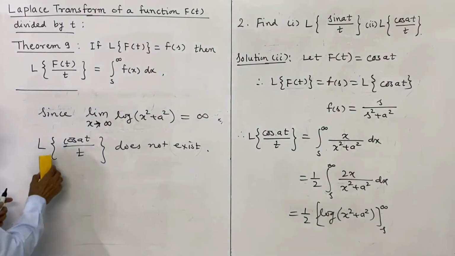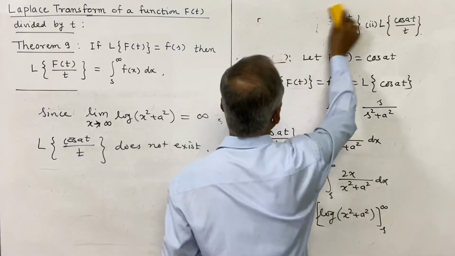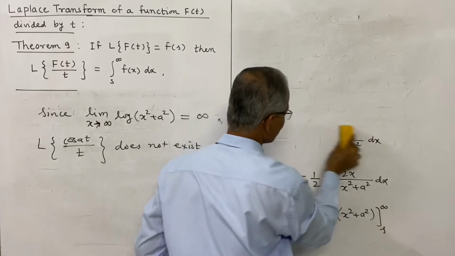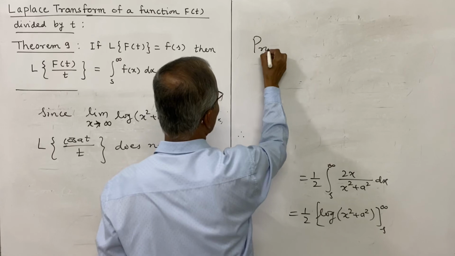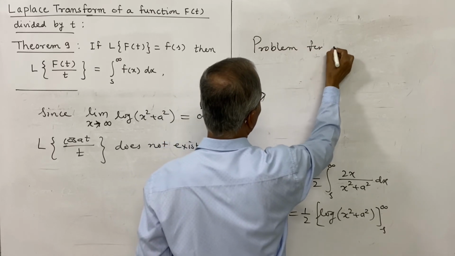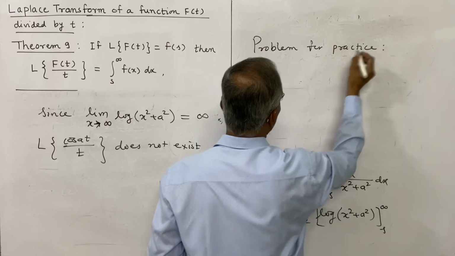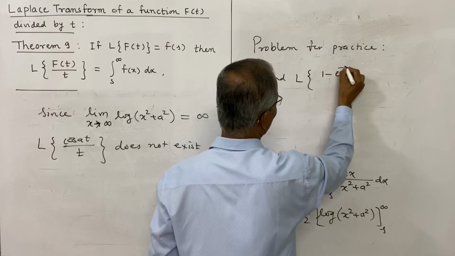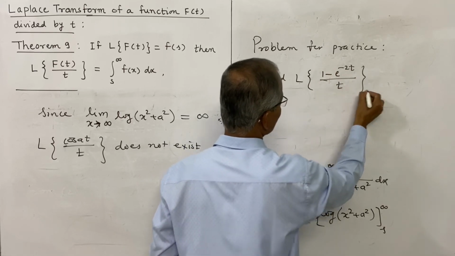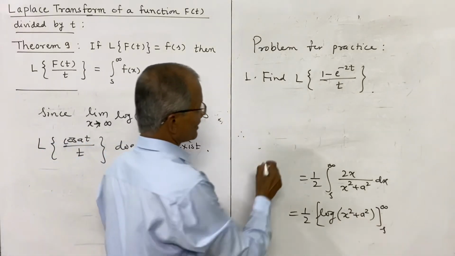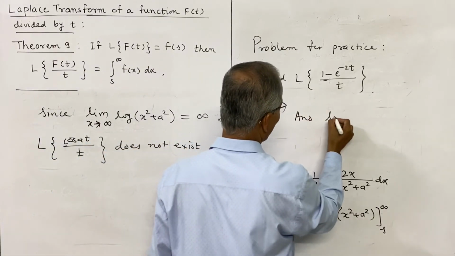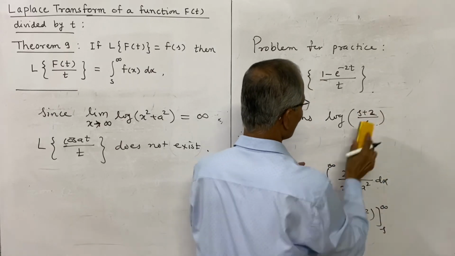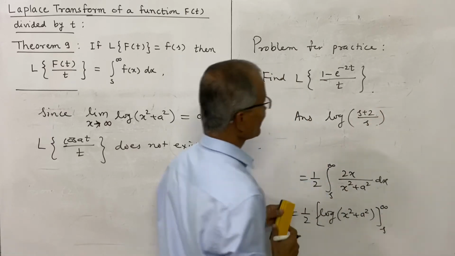So thus we have solved two problems on this theorem. You should solve one problem. So this is a problem for you to solve, and problem for practice. Find Laplace transform of 1 minus e power minus 2t divided by t. The answer for this is log of s plus 2 divided by s. In the similar way you should solve, as we have solved the first problem.